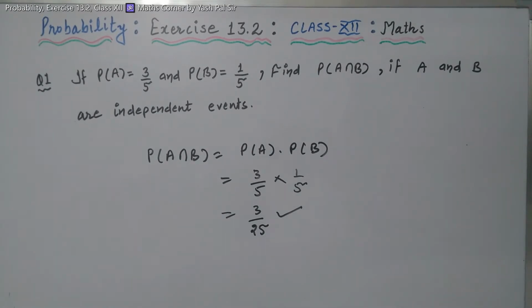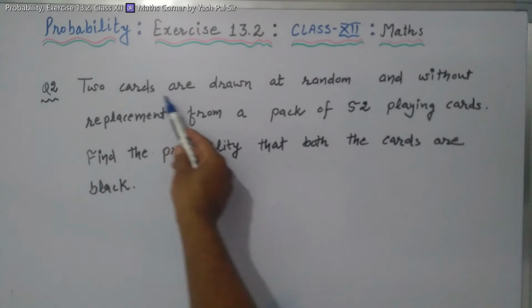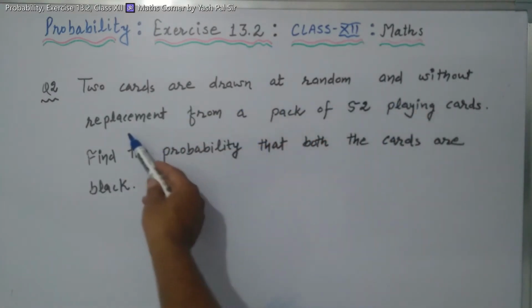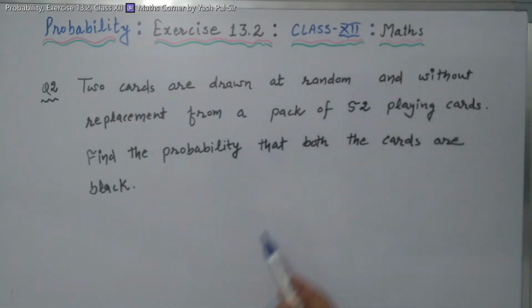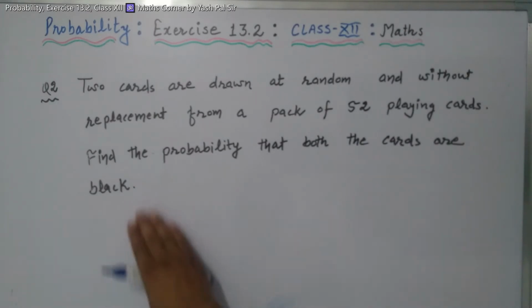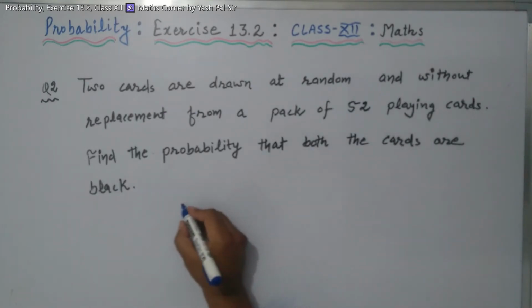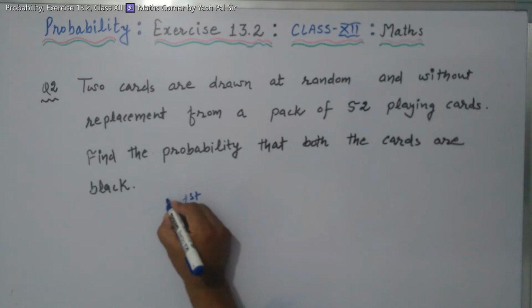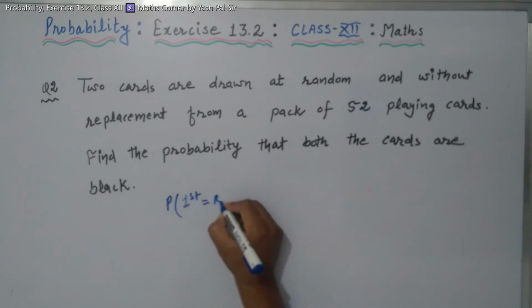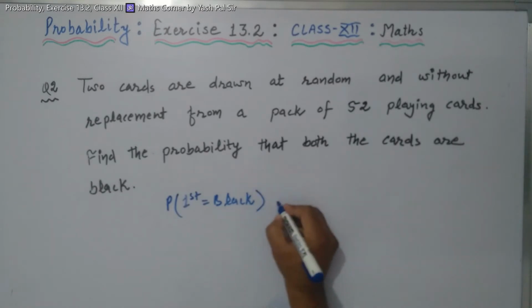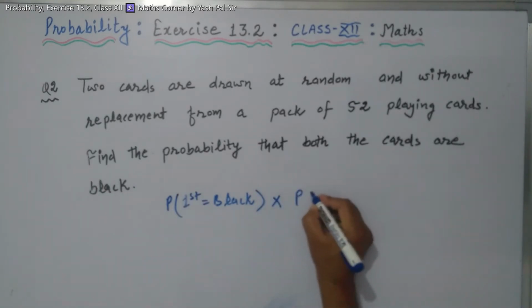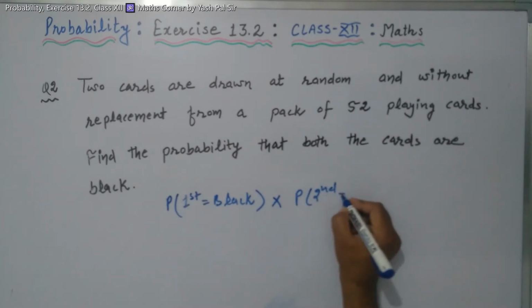Now coming to question number 2. Two cards are drawn at random and without replacement from a pack of 52 playing cards. Find the probability that both cards are black. First of all, what is the meaning of probability? Probability means number of favorable outcomes divided by total outcomes. So both cards should be black. The first is a black card, and the second card is again black, right?